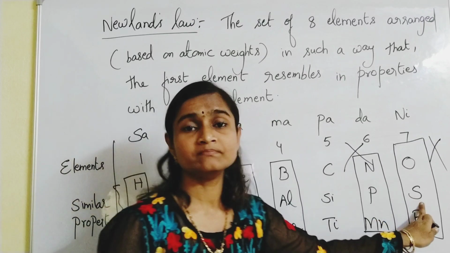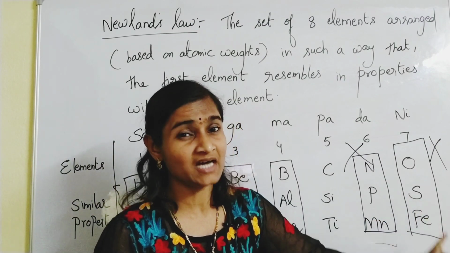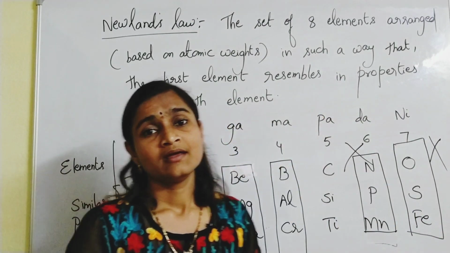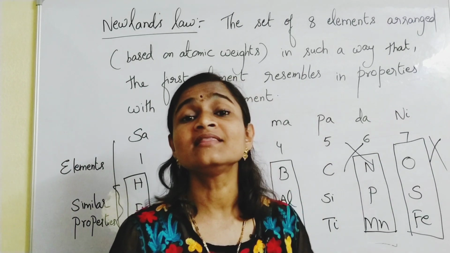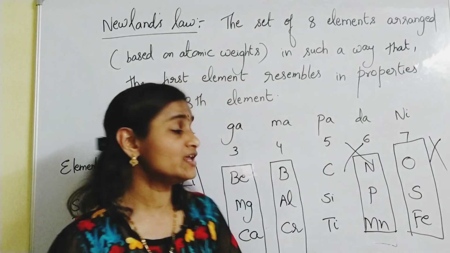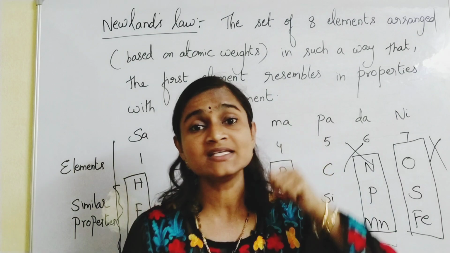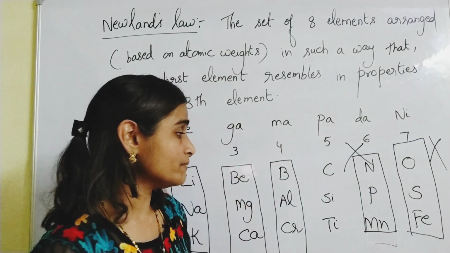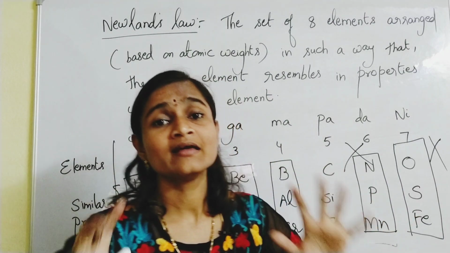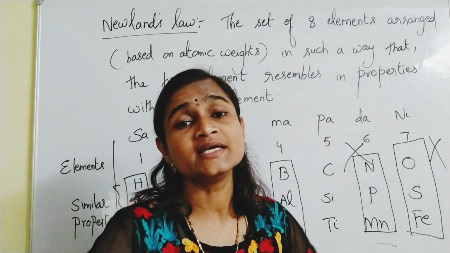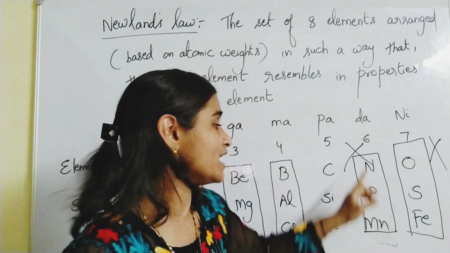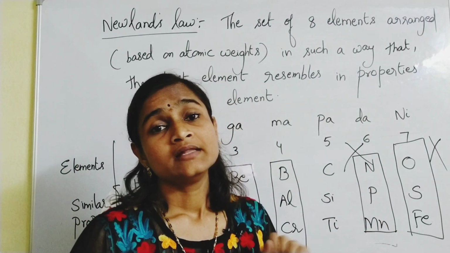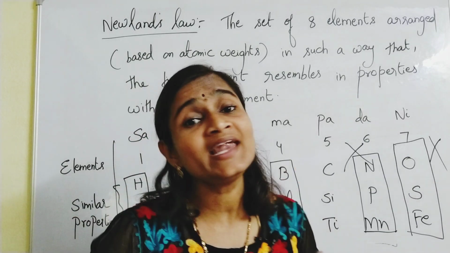Oxygen and sulfur resemble in properties, but iron in no way resembles oxygen and sulfur in properties. In the same way, nitrogen and phosphorus have similar properties, but manganese is in no way related to them. That means the law became invalid here.